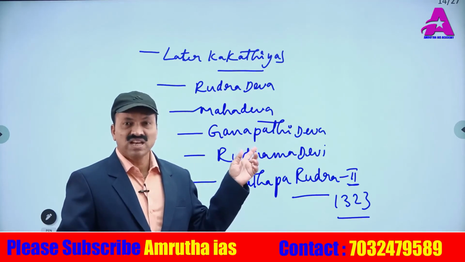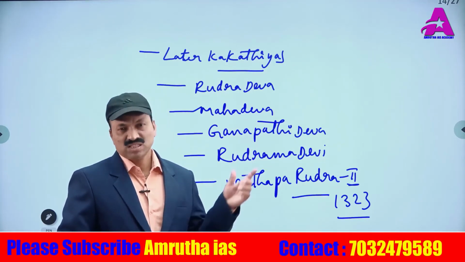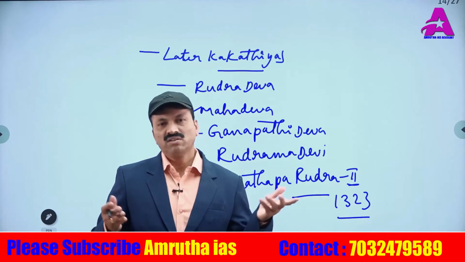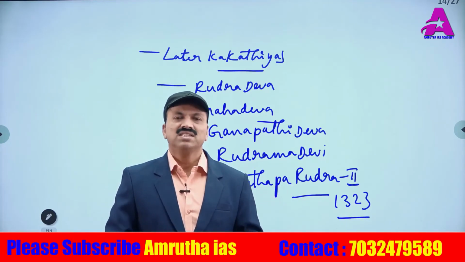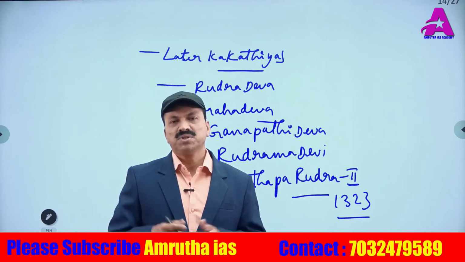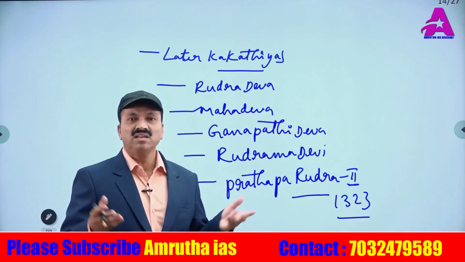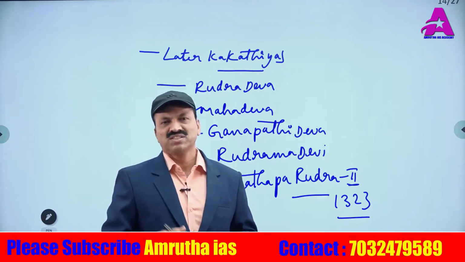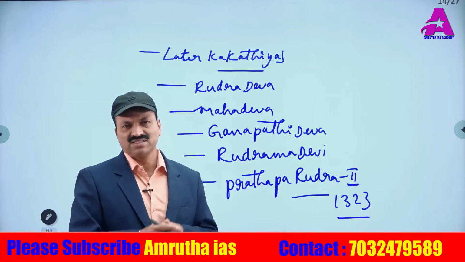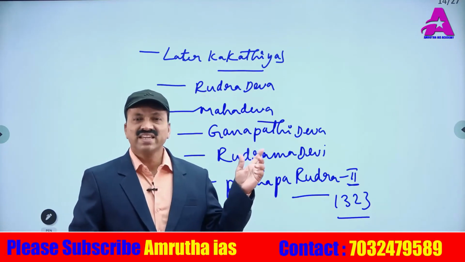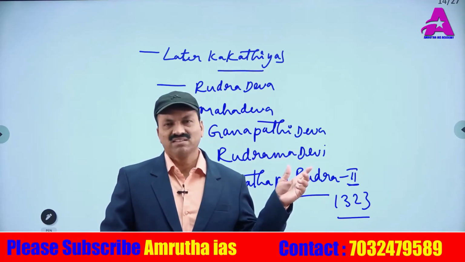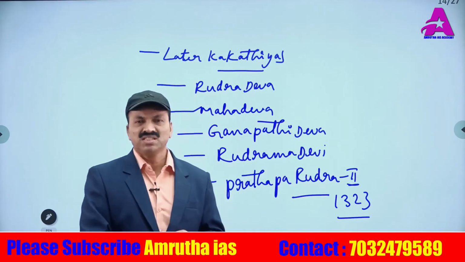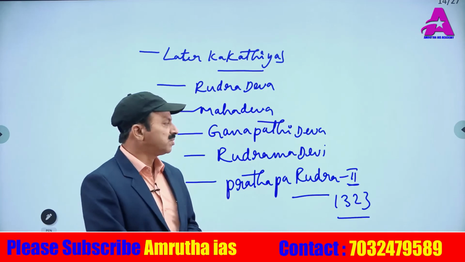Sanskrit was the language that existed, but illiteracy was also a problem in this period. Art and architecture were well developed in the period of the Kakatiyas to the maximum extent. So many temples were established by them. Agriculture was mainly important: hundreds of tanks were established for storage of water for agriculture. Cascade type tanks were established by the Kakatiyas. Cascade type means chain system tanks. That's also one of the important points to remember.